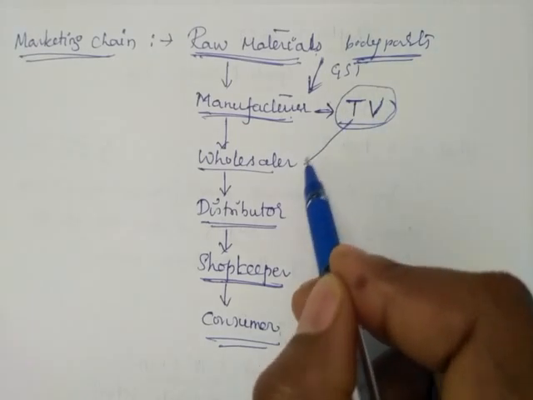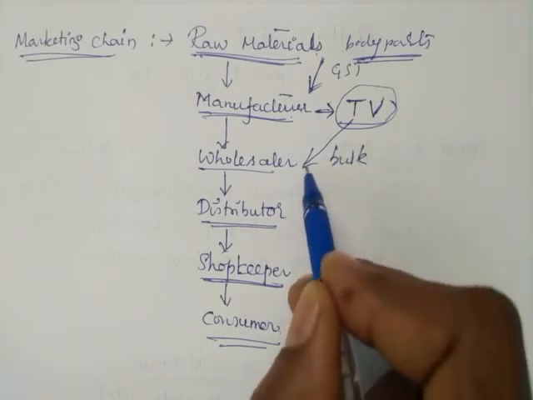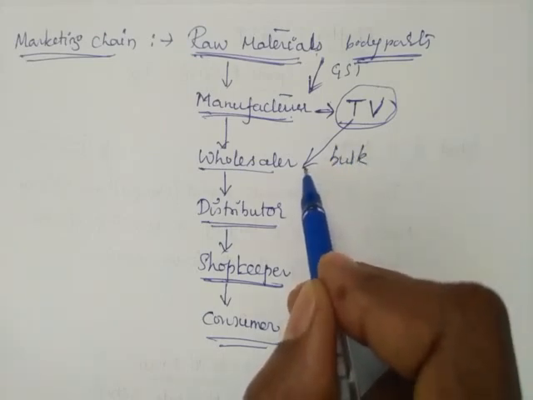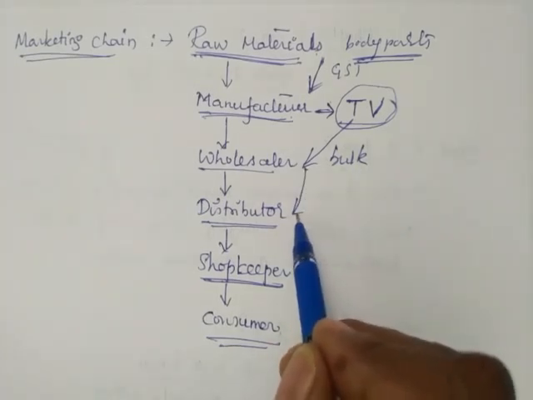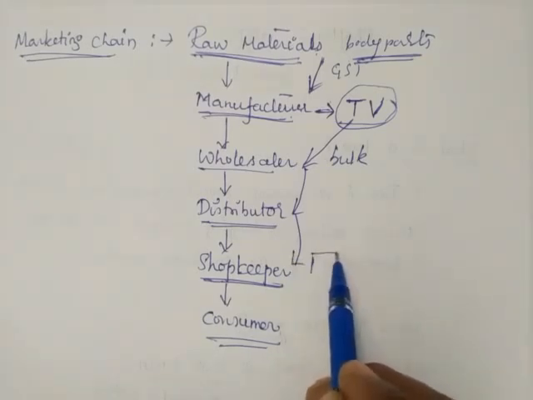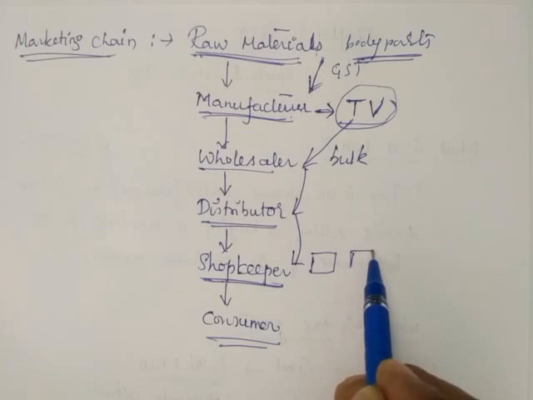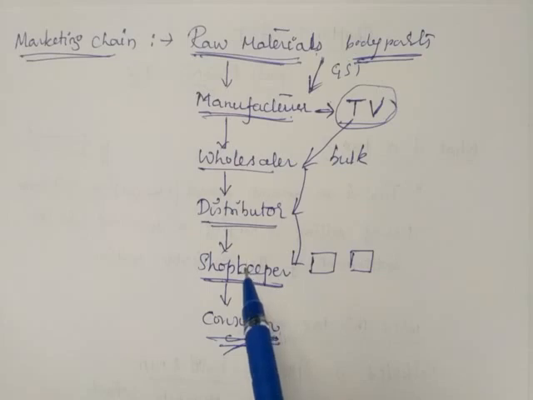That TV is bought by the wholesaler in bulk order. He takes that bulk order to the distributor level and gives it to the distributor. The distributor in turn sells to the shopkeeper, who arranges all the TVs in his showroom or shop. Then the consumer goes and buys that TV. Finally he is the user. So these are all called the important marketing chain levels that we are seeing.